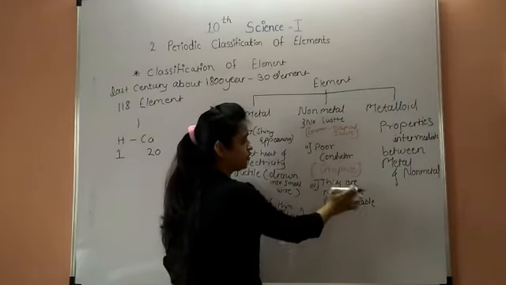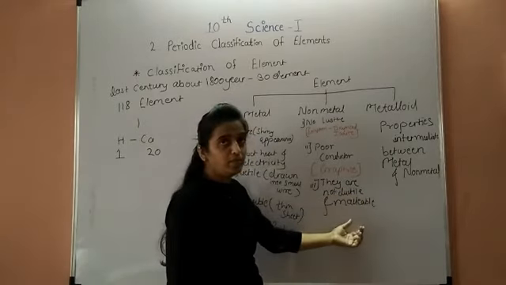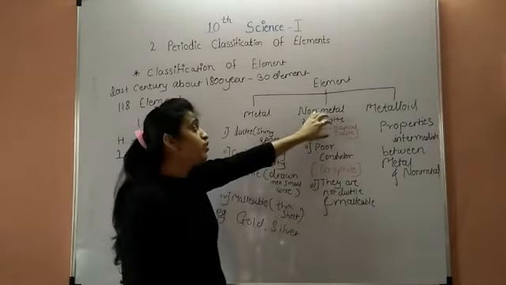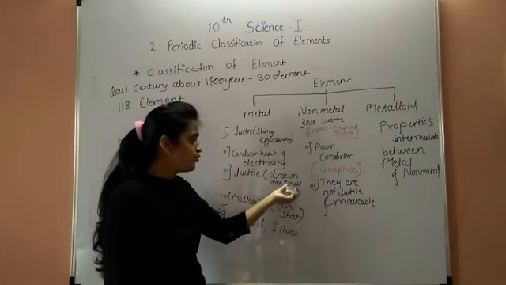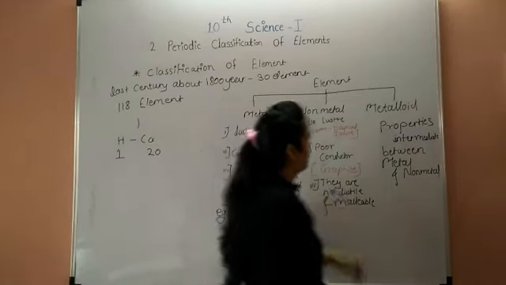Next, the third property: they are not ductile or malleable. Non-metals are not ductile or malleable, which means a non-metal cannot be converted into a small wire or a thin sheet. So it is called non-ductile or non-malleable.